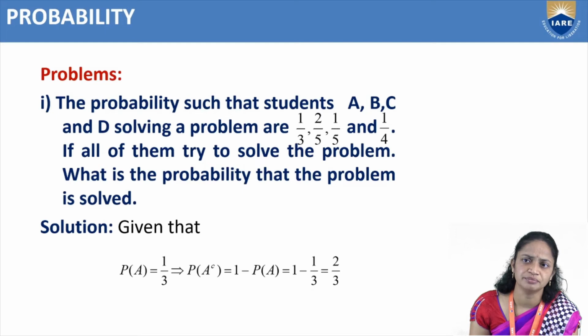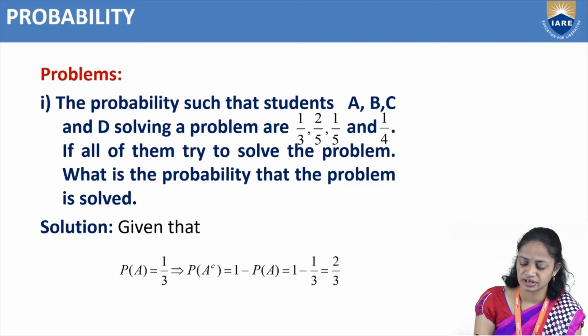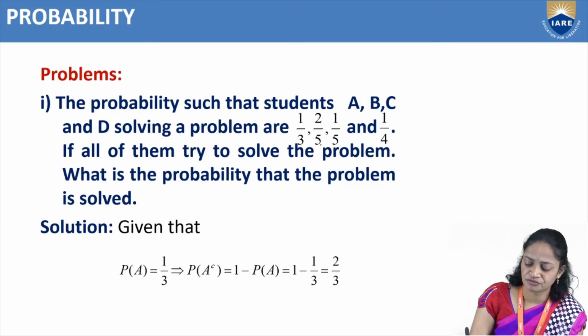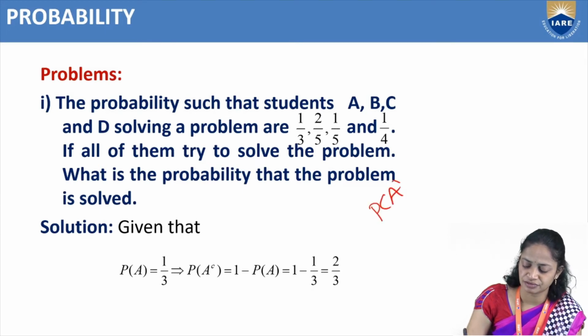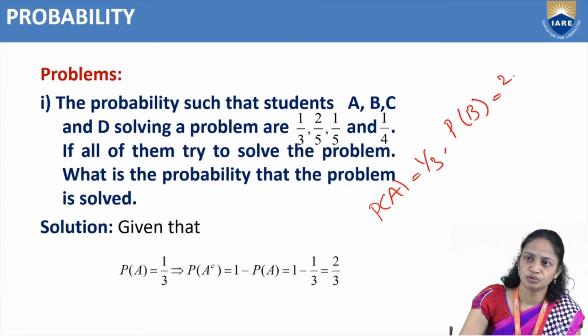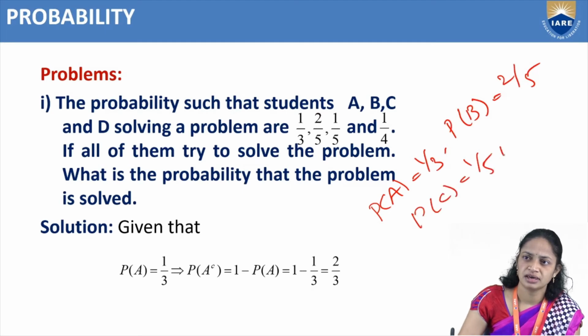If all of them try to solve the problem, what is the probability that the problem is solved? So here they have given that P of A equal to 1 by 3 and P of B equal to 2 by 5, P of C equal to 1 by 5, P of D equal to 1 by 4.